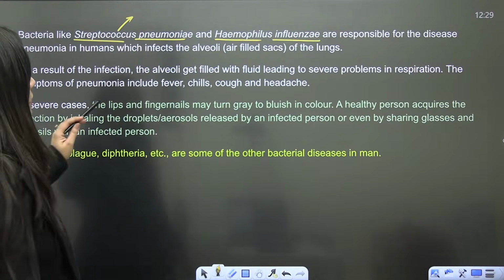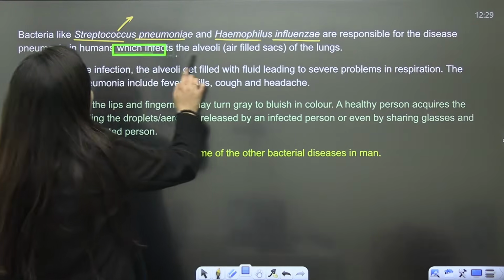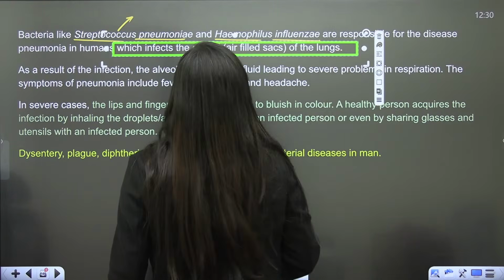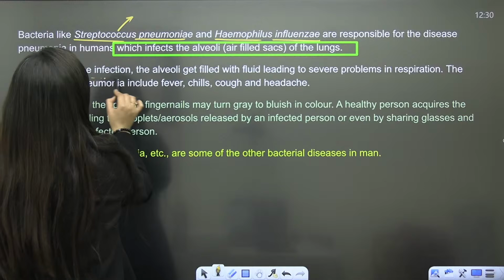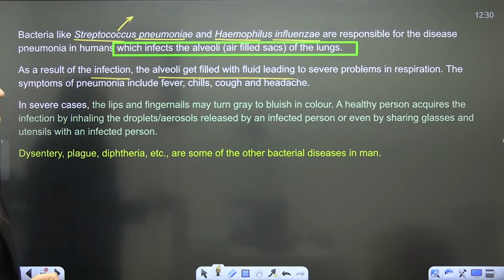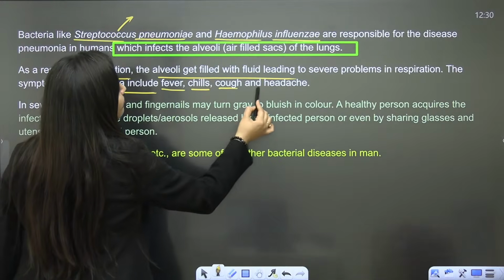So, pneumonia infects the alveoli. As a result of the infection, the alveoli get filled with fluid, and there will be severe problems in respiration. The symptoms of pneumonia include fever, chills, cough, and headache.